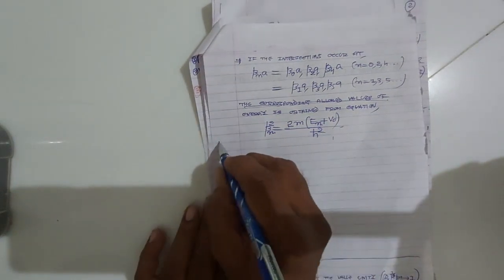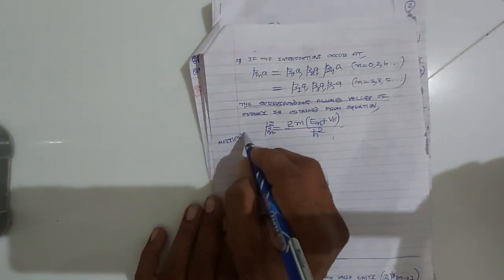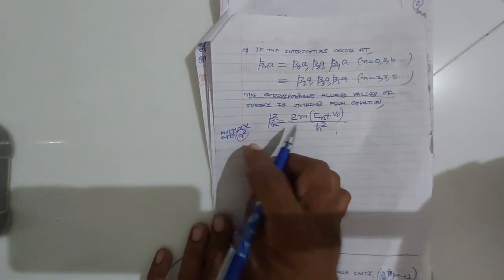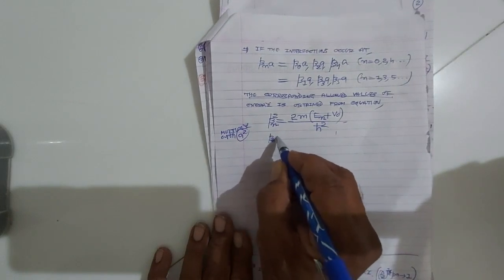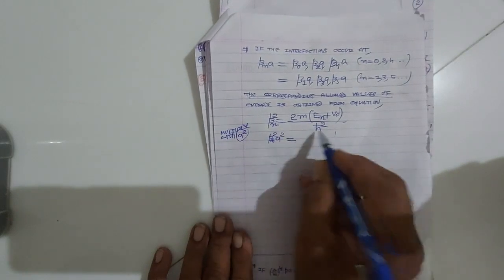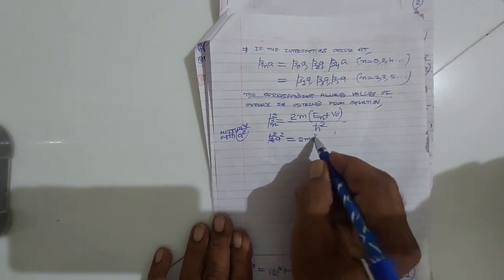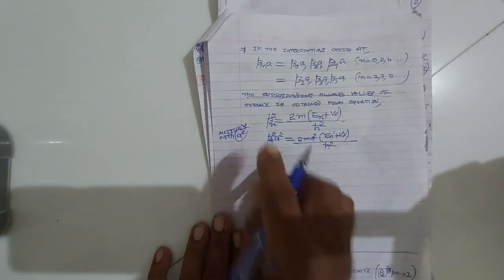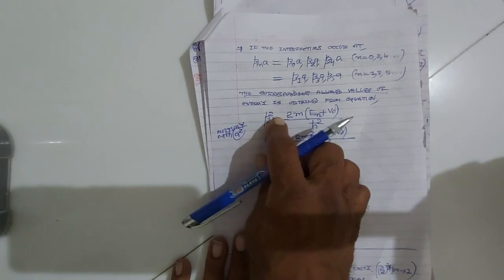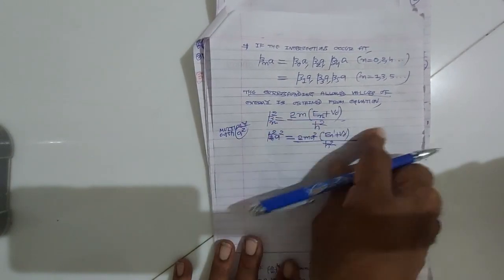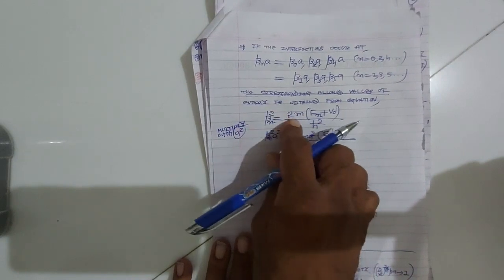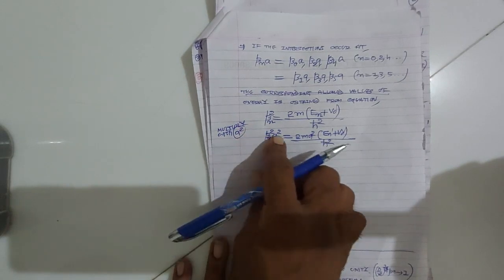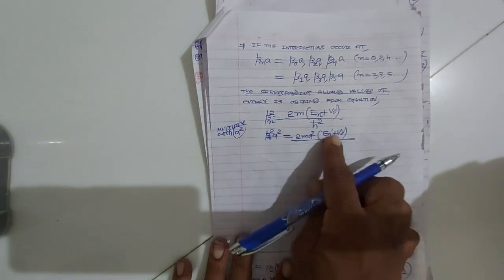Now we multiply this equation with a square. You know very well, a is the half width of the potential well. The constant beta square is 2m (E plus V0) upon h cross square. Let us multiply it with a square. We get beta n square a square equal to 2m a square (En plus V0) upon h cross square.